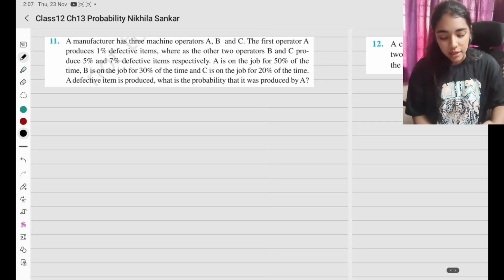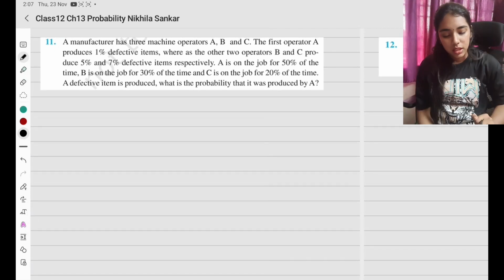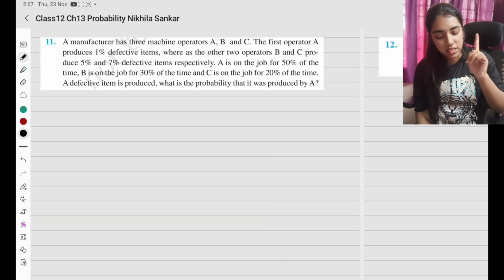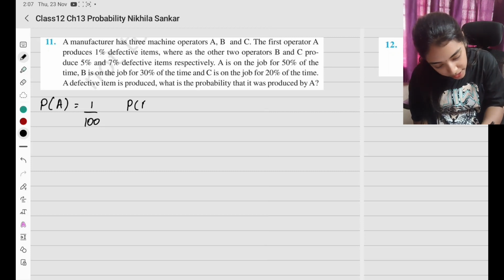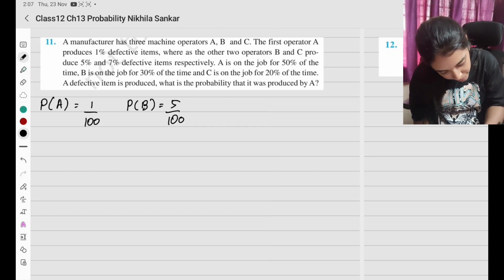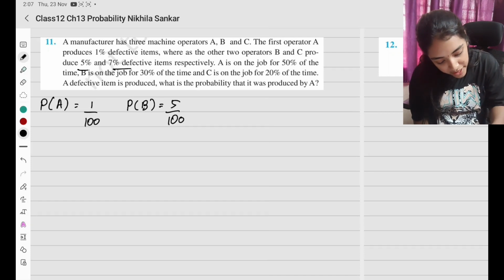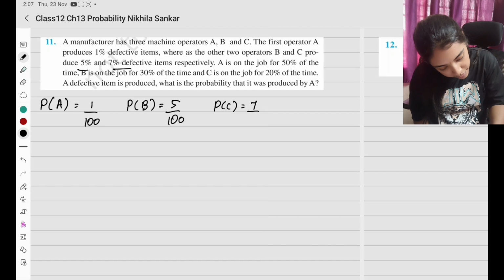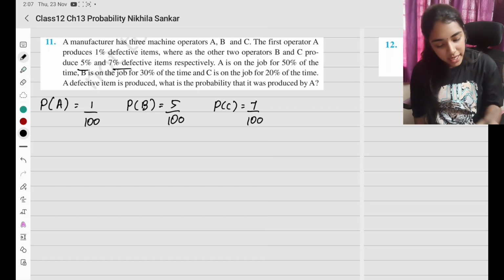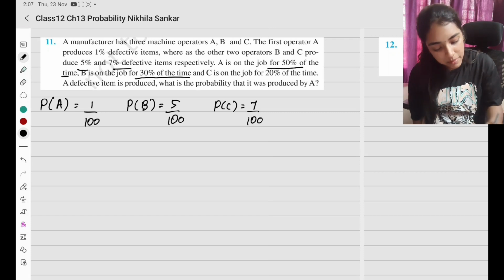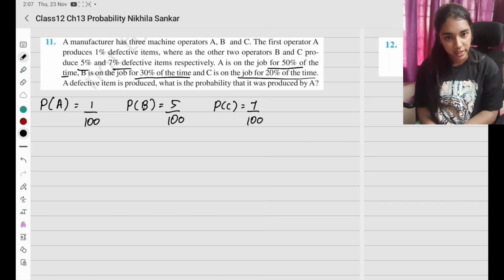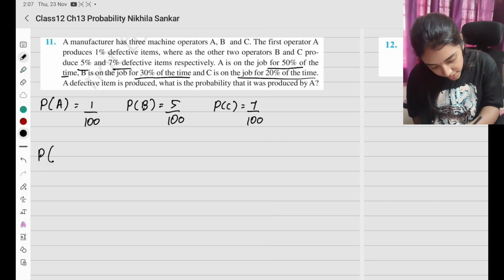Question number 11. A manufacturer has 3 machine operators. The first operator A produces 1% defective items. So probability that A produces defective item is 1%, 1 by 100. Probability that B produces defective item is 5%, 5 by 100, and 7% by C. Probability that C produces defective is 7 by 100. A is on the job for 50% of the time. B is on the job for 30% of the time, and C is on the job for 20% of the time.